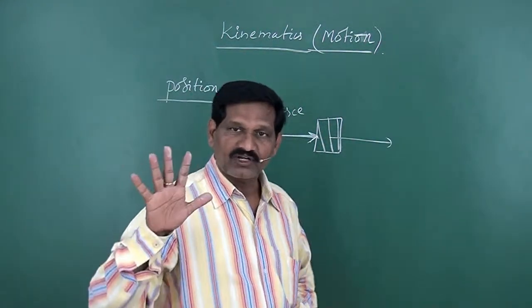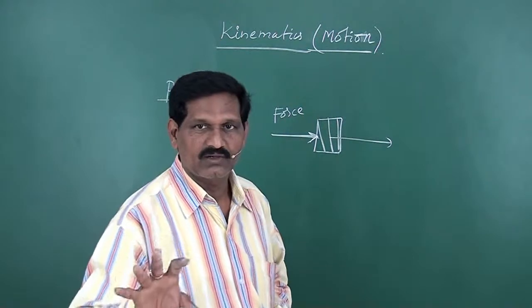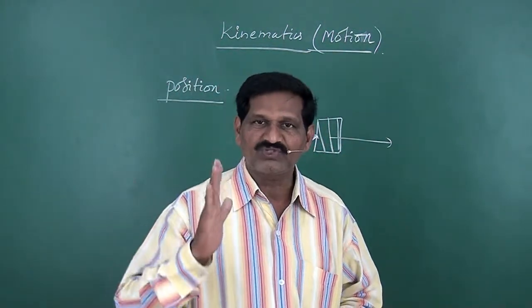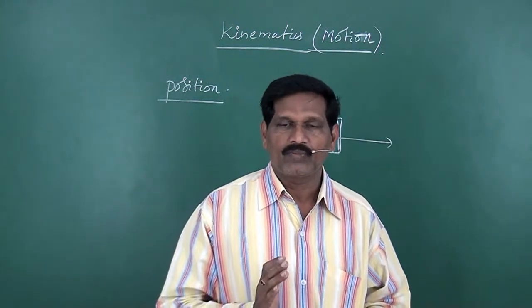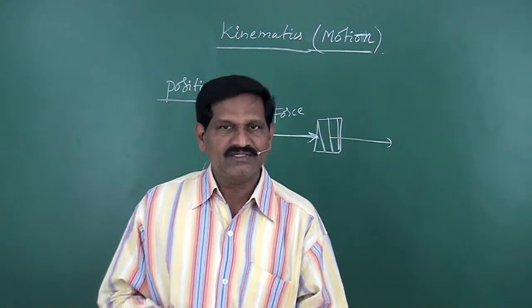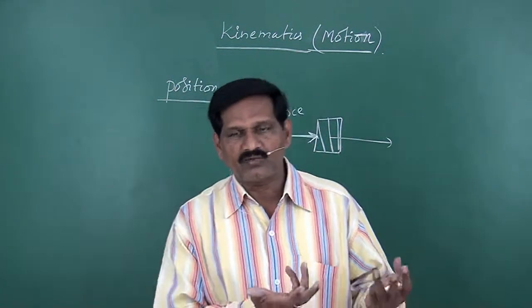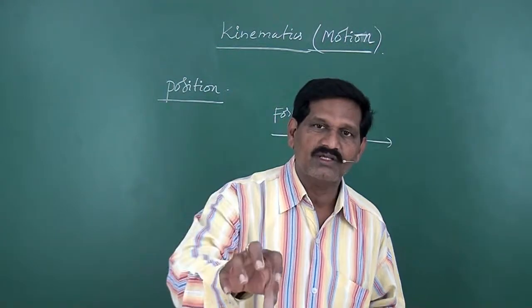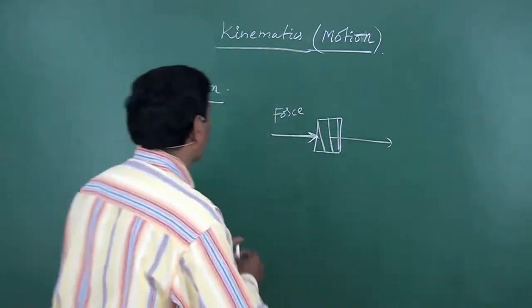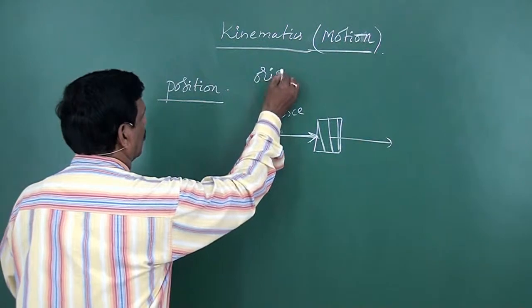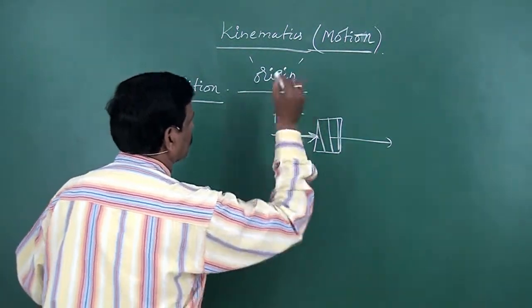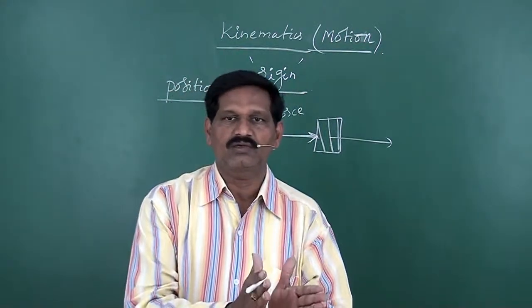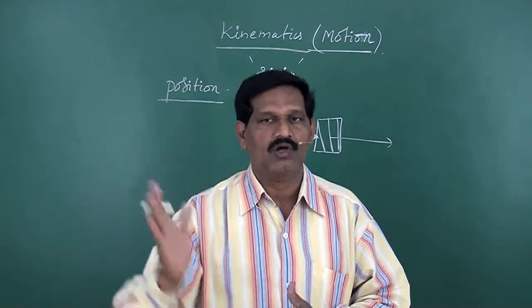That means here the railway station is the landmark. So to locate the position of objects, a fixed landmark is required. Here the railway station is a landmark, or a bus stand can be taken as a landmark. Now in physics, the landmark is called the origin. So with reference to the origin, we locate the position of the object.